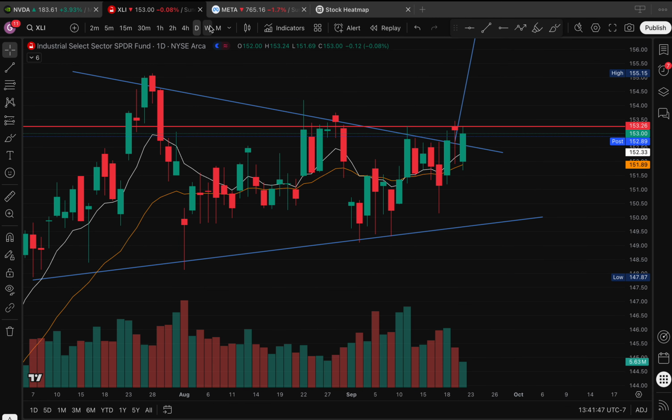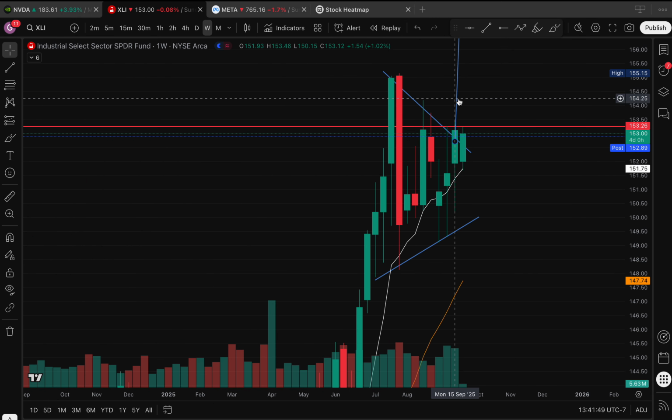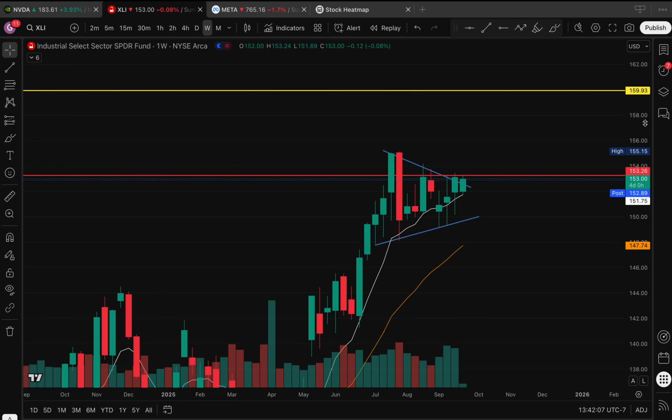And we're going to move on to XLI, which is an industrial ETF, and this is what I'm currently looking at for this ETF. So obviously my target is 160, but if you look at the weekly time frame, we see a clear pennant, and what I'm currently looking at is if we break above 153, I do think we could see a breakout on the horizon, which could take us to a move to 160.